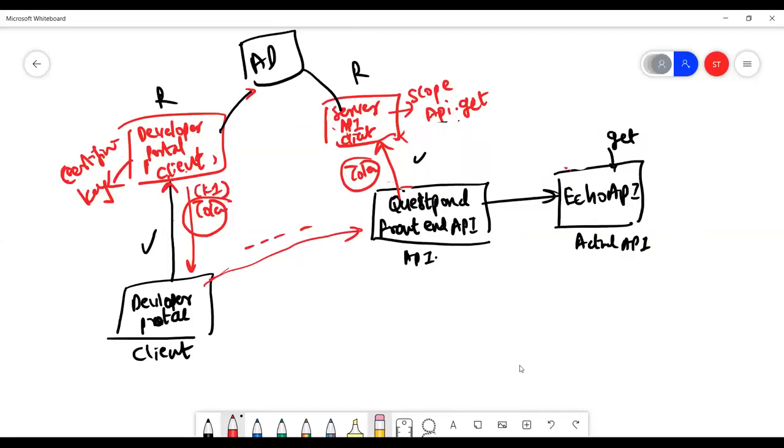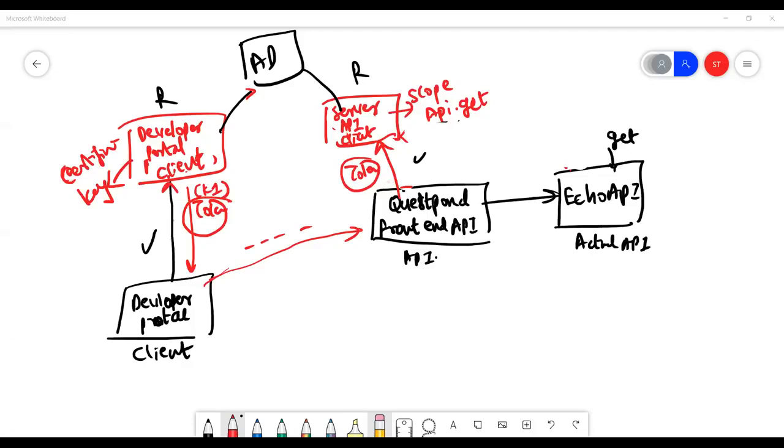The token is shared right afterwards. So if you see, when the developer portal makes a call, it will also be asked to sign in with the AD. So we should be seeing a sign-in of an AD. We should also see the token generated from that AD and the token sent to the API. So let us go back, and new share. Let's see now.